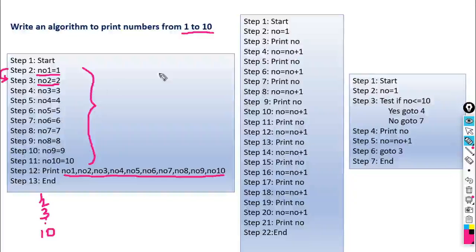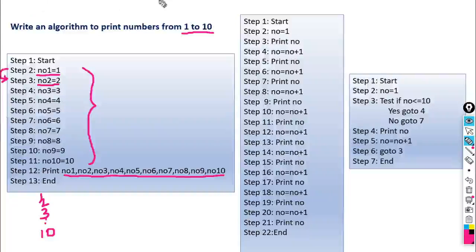Look here, if our question is like this, print numbers from 1 to 100, we have to write 100 different variables to assign these 100 values. So this is the disadvantage of this type of algorithm. It means however many values you want to put on the screen, that number of variables you should use in the algorithm. This is the disadvantage of the first algorithm. So let us see the same question by another method.